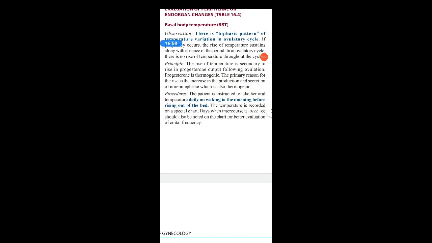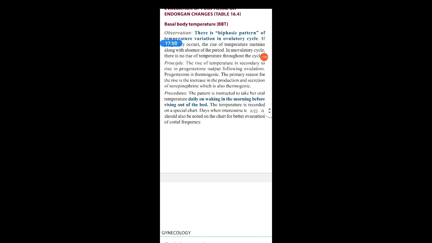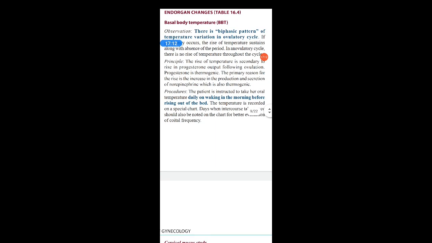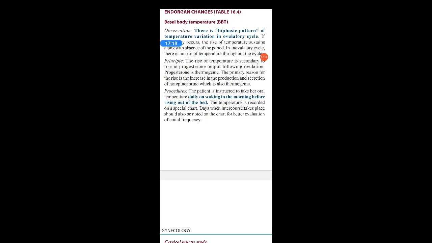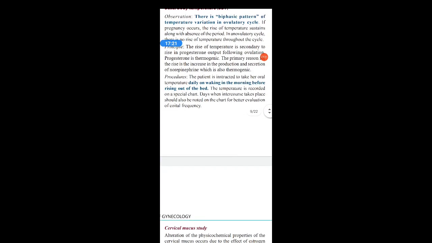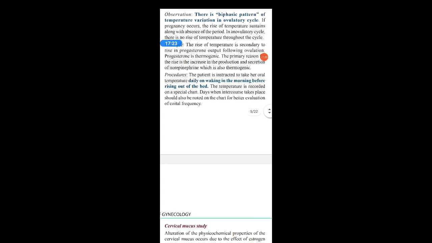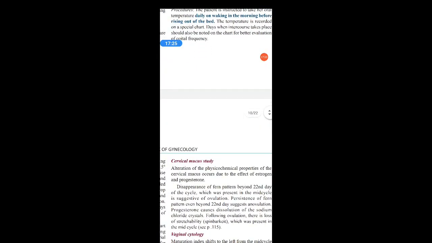Now, how to perform this BBT. The patient is instructed to take her oral temperature daily on waking in the morning before rising out of bed. We can ask the patient to measure her temperature daily in the morning before rising out of bed. The temperature is recorded on a special chart. A special chart is given to the patient and we ask her to record her temperature daily in the morning. Days when intercourse takes place should be noted on the chart for better evaluation of the coital frequency.